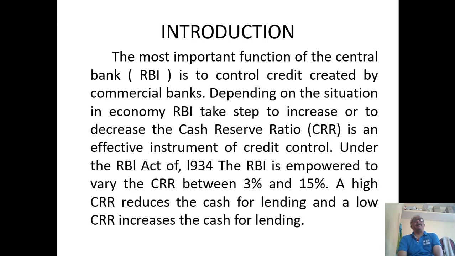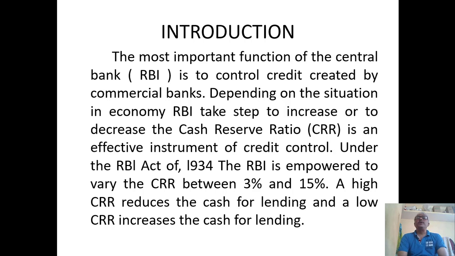In the introduction part, one of the most important functions of RBI is to control credit. Normally, this credit will be created by commercial banks. Commercial banks means all the banks which are lending to the public directly. So these banks are creating the credit.